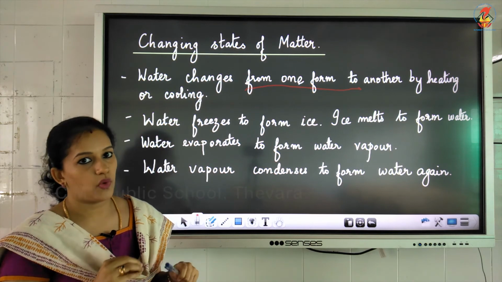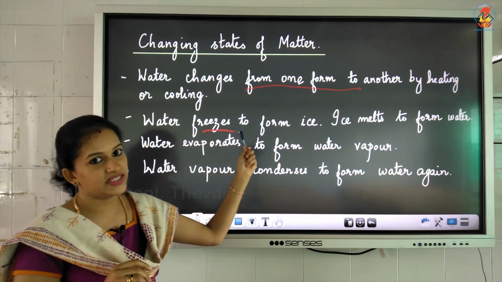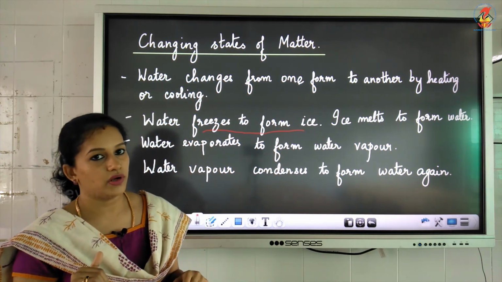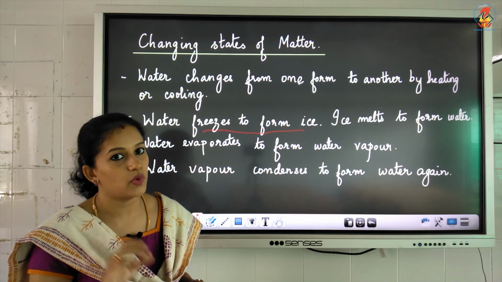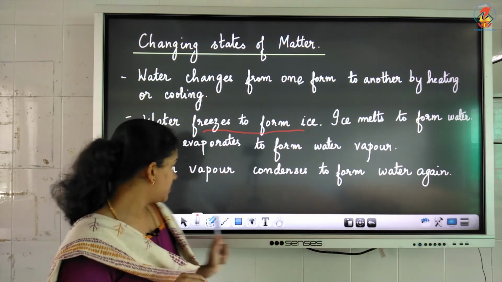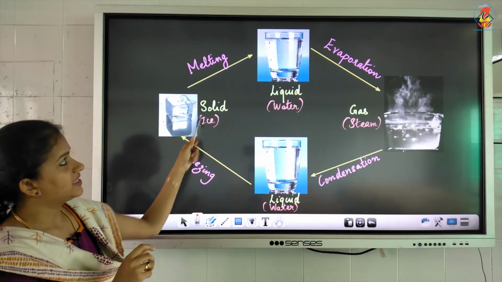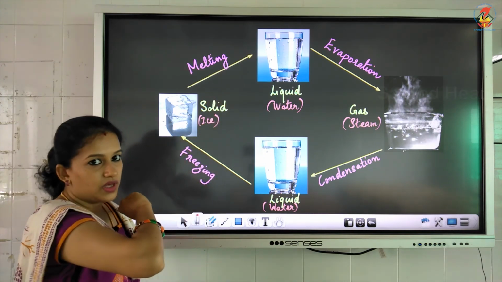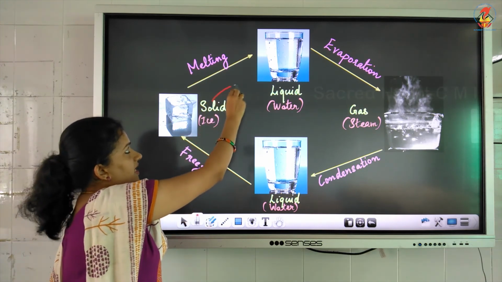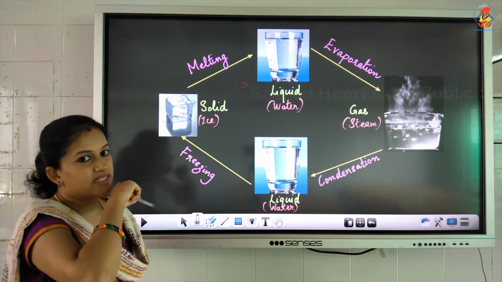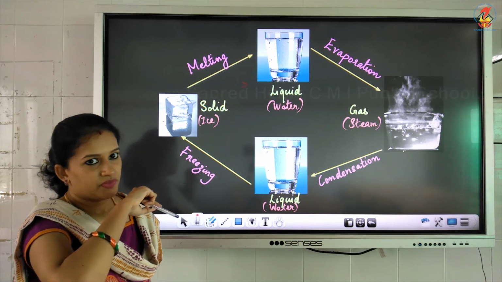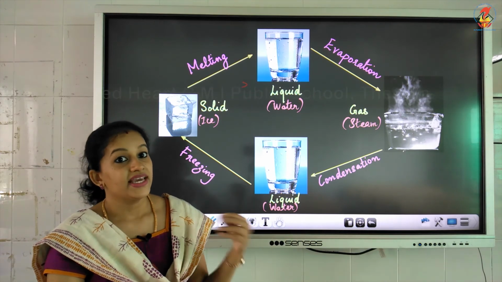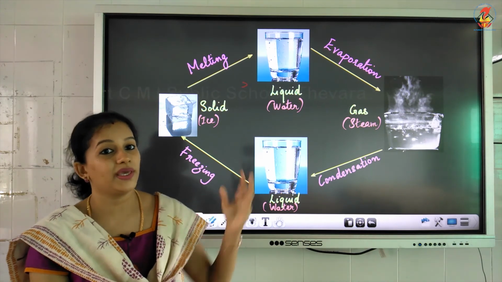And when you freeze water, what happens? The water that is liquid is changing into solid ice. And when you melt this ice, what is happening? The ice which is in solid form is again changing into a liquid form. The ice has changed into a liquid. So, when a solid changes into a liquid on applying heat or warming it, that process is called melting.